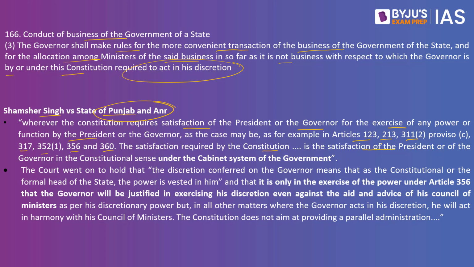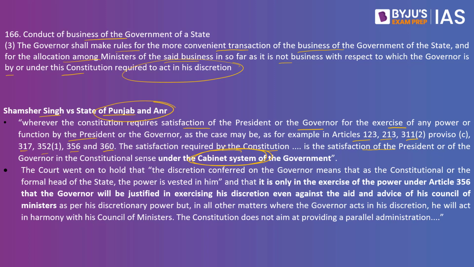the satisfaction required by the Constitution is the satisfaction of the president or of the governor in the constitutional sense under the cabinet system of government. Which basically means the Supreme Court has also clarified that when it comes to these areas, when the governor is interpreting, carrying out the business of the house, in that case the aid and advice of the cabinet will have to be heard and followed by the governor.